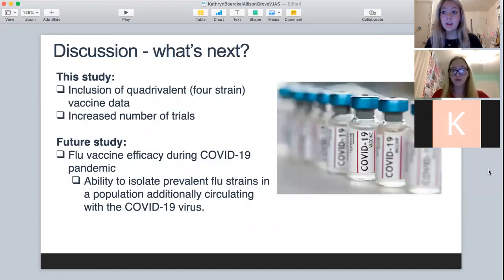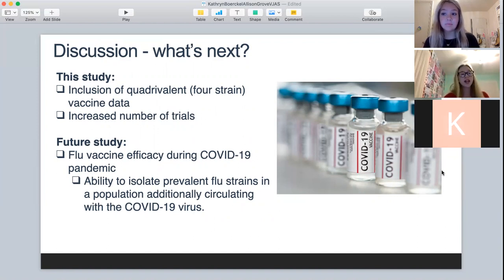This project could have been improved by the inclusion of quadrivalent vaccine data, as quadrivalent or 4-strain vaccination is used in many countries around the world and now is starting to be used more commonly in the United States. This could have further tested the consistency of the correlation and enumerated any effect of the correlation that was altered by the type of vaccination. Possibly the best way the study could have been improved would have been by conducting more trials, considering the publicly accessible flu season data recorded since the late 20th century.